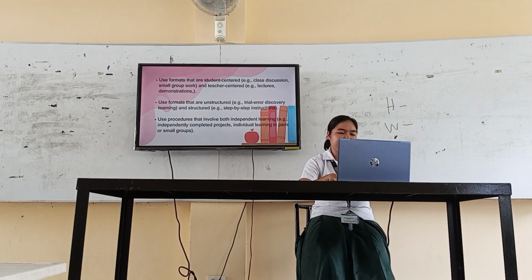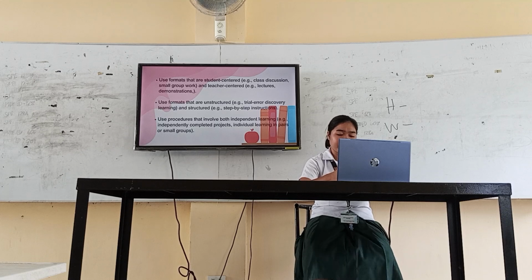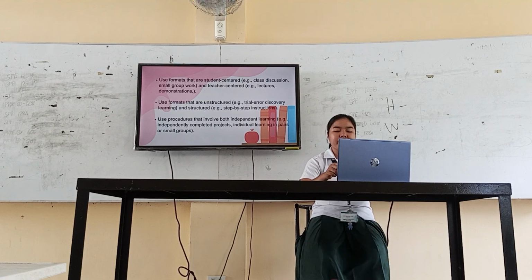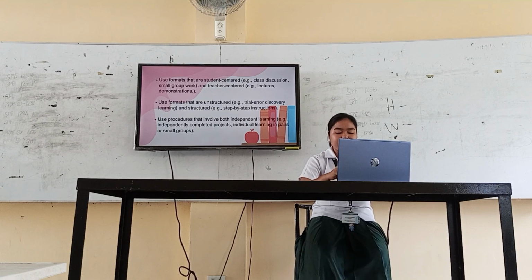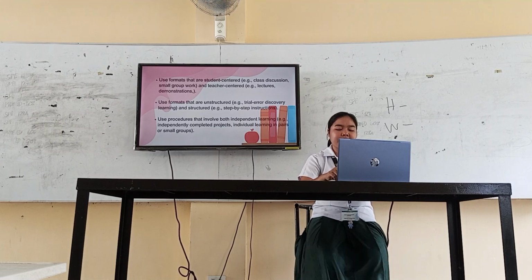Use procedures that involve both independent learning, independently completed projects, and individual learning versus group learning. For example, students engage in individual reflection after completing a lesson, activity, or project. They can consider their learning, intelligence, and insights.